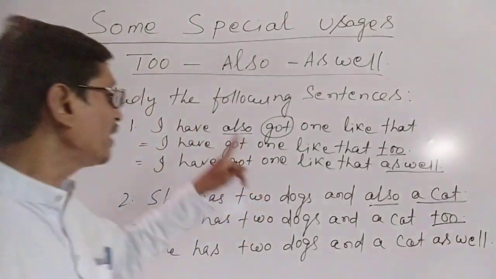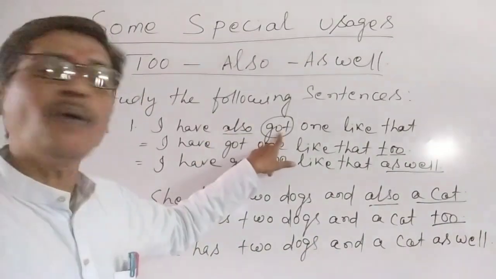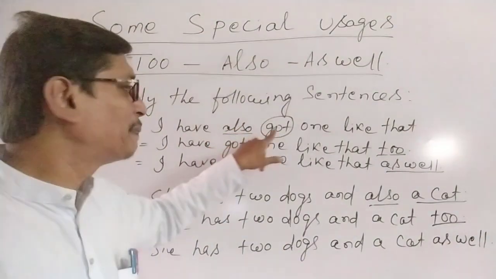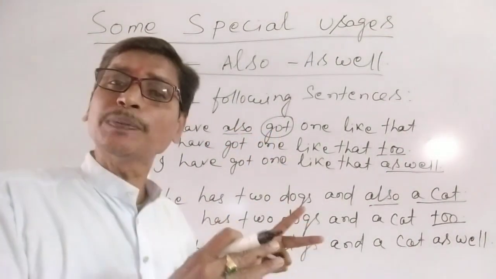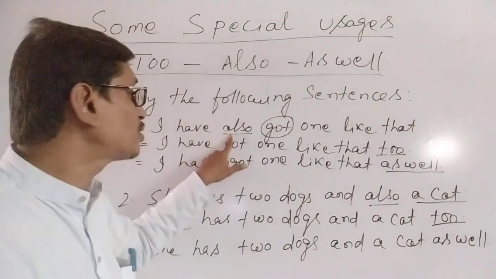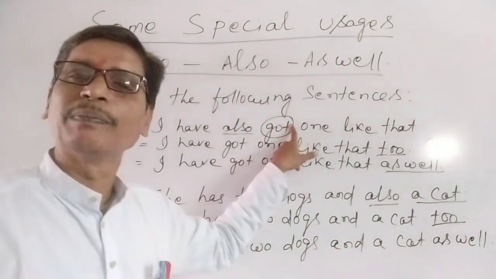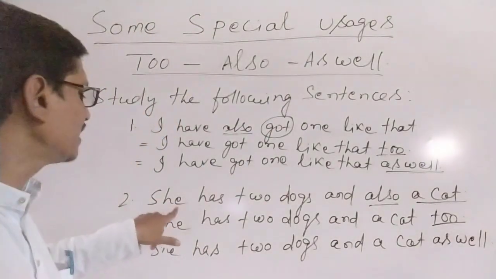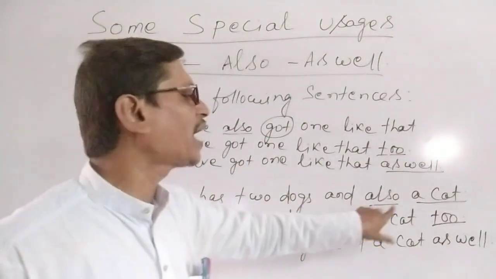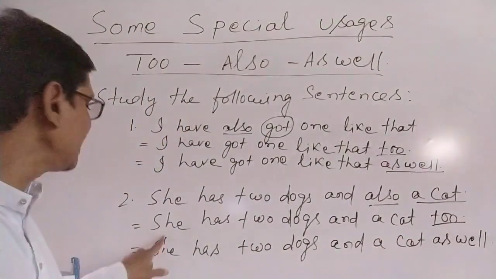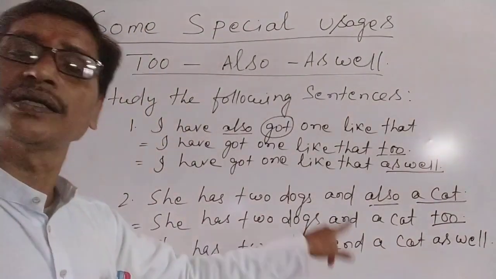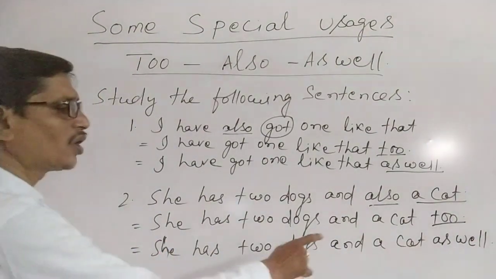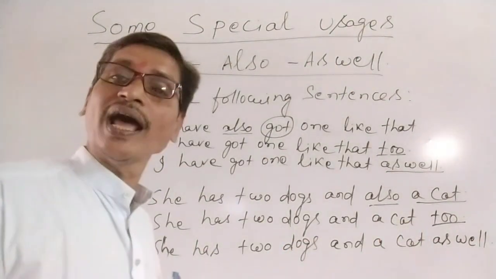But remember, we can use also before a main verb. But if there is a be verb, and the be verb is functioning as a main verb, then also will be used after the be verb. Remember that example; we will discuss it. But here you see, she has 2 dogs and also a cat. She has 2 dogs and a cat too. She has 2 dogs and a cat as well.